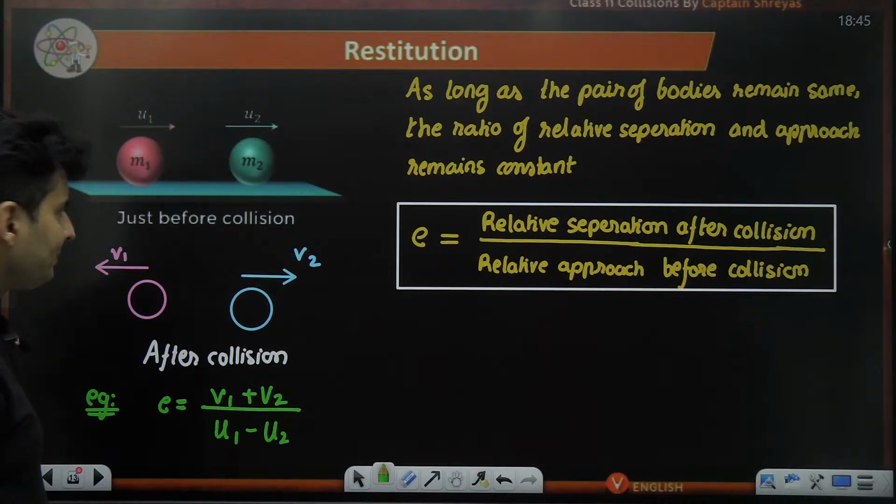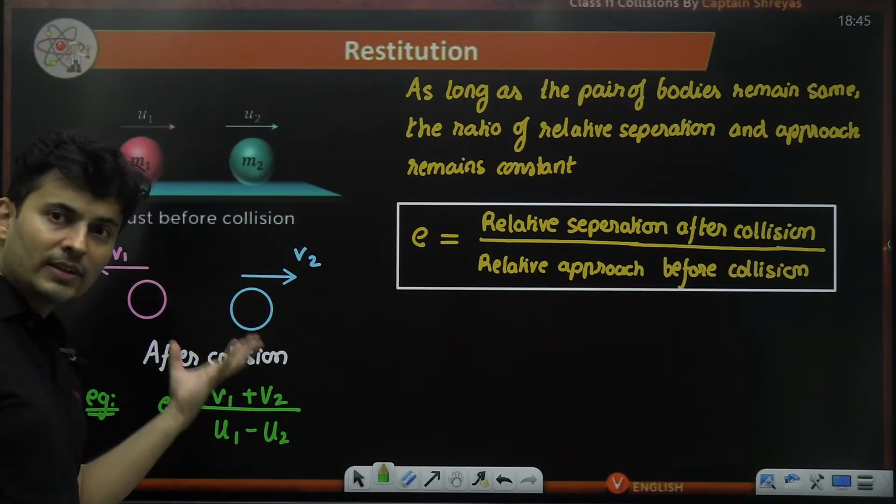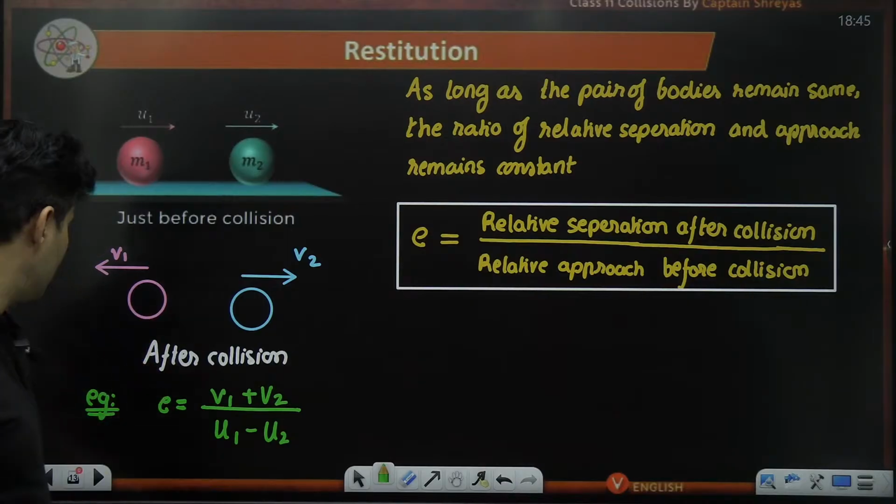Okay, cool. So let's understand in the context of types of collision, how will this restitution change?